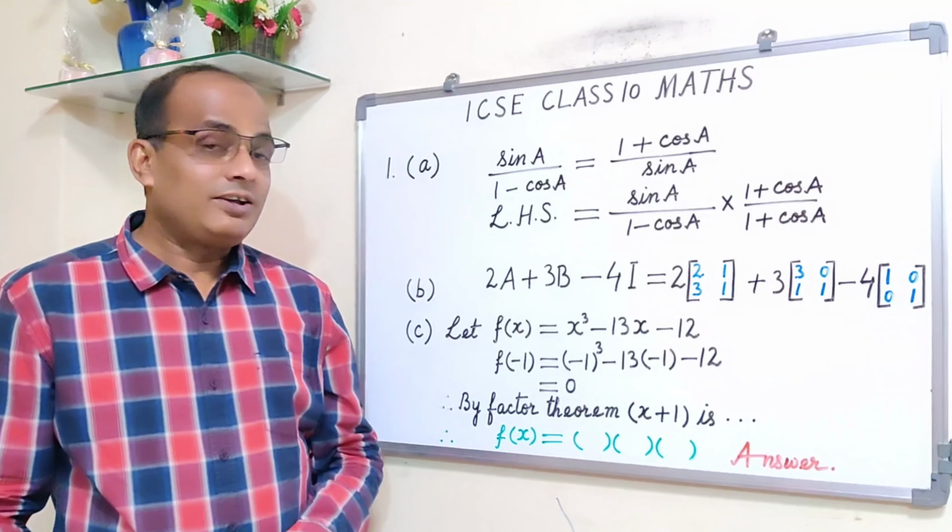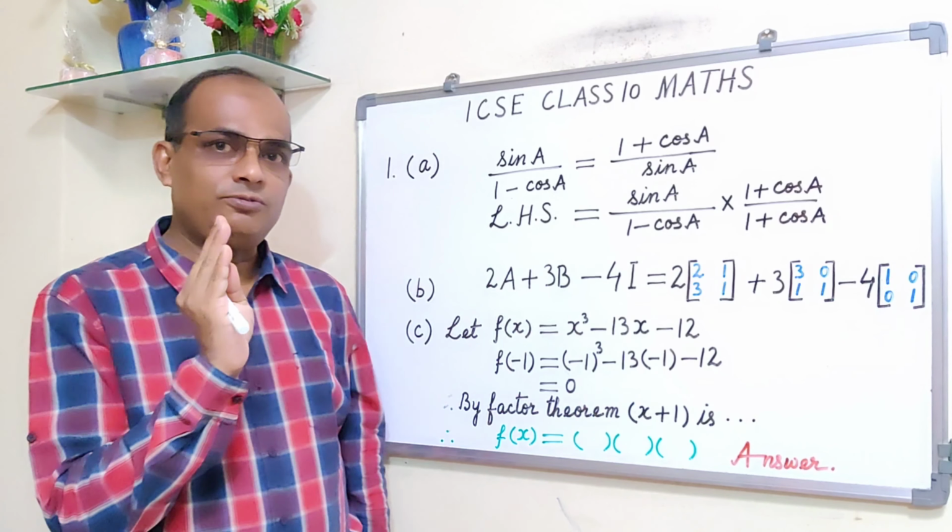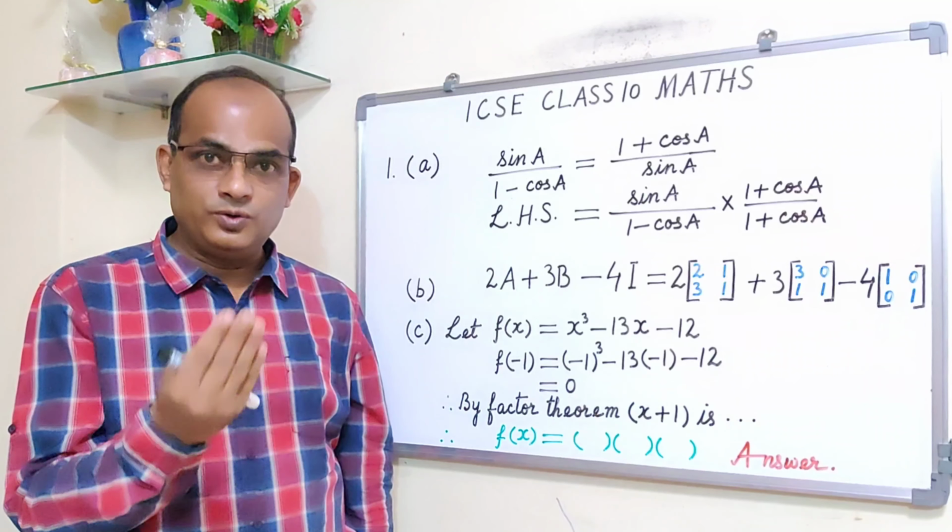But a few students, I think they forget the formula, or they don't know this formula.